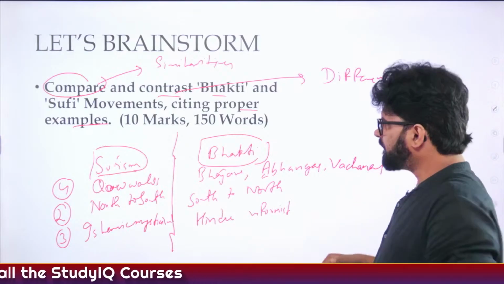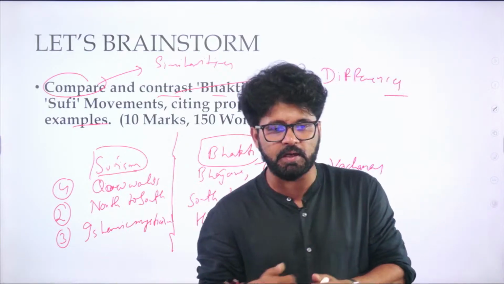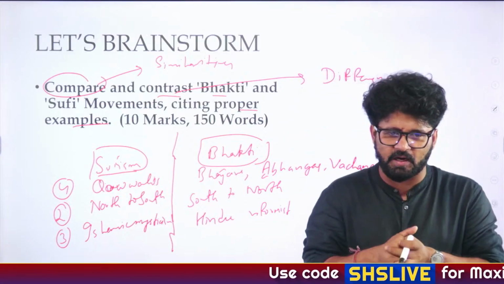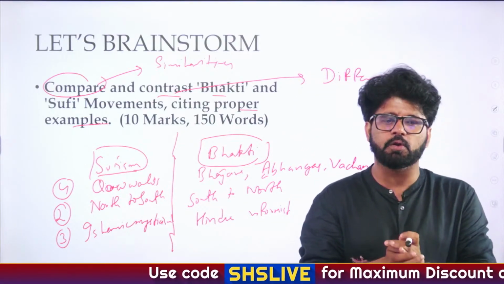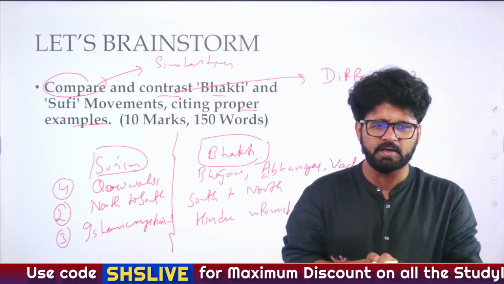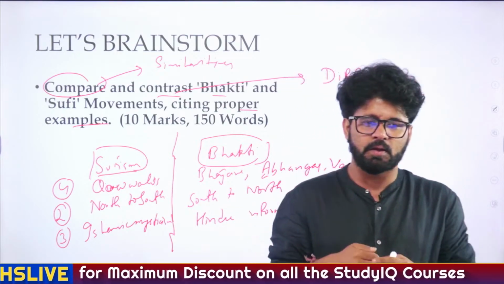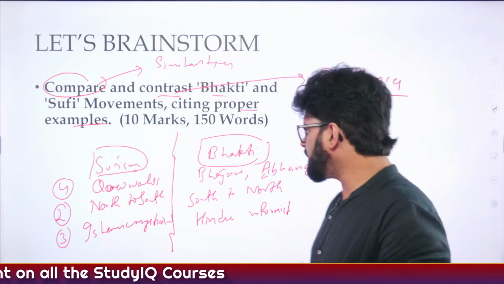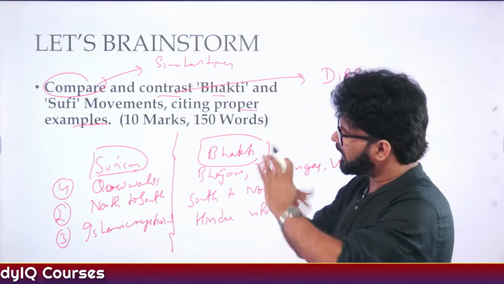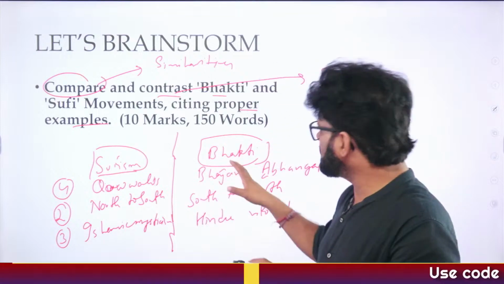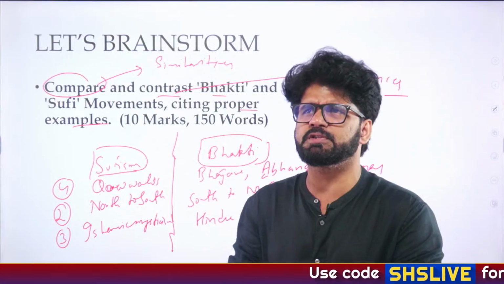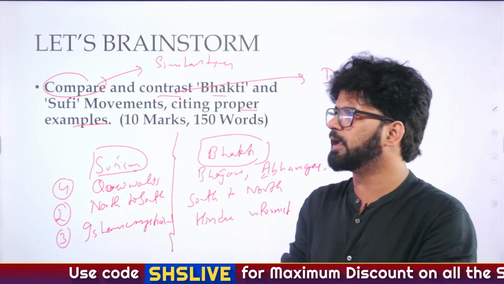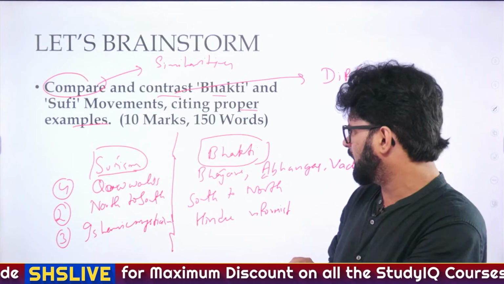Anything else which is different? We have seen four differences. Anything else you want to add? Ajit has written certain things: that the Bhakti movement first started in South India in the 7th and 8th century, and that it tried to bridge the gap between Shaivas and Vaishnavas. Did it? It actually, in a way, did. Sufi mystic traditions became popular during the 10th century. Again, time period is a good point. Sufism you are seeing around the 8th century AD, and the Bhakti movement also around the 8th century AD. Even before Sankaracharya you had Appar, who was in Mahendravarman's court, so it is also a very old Bhakti movement.